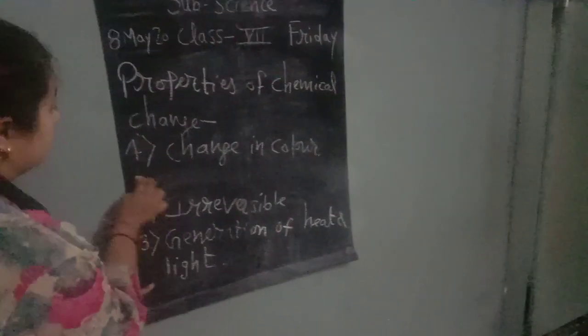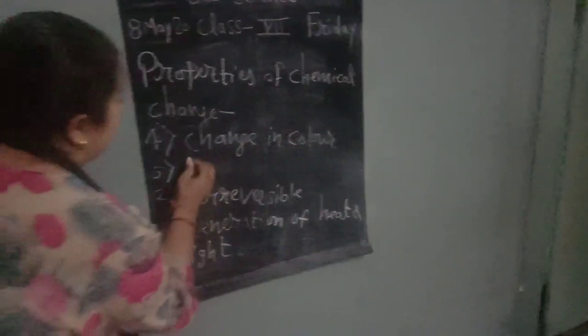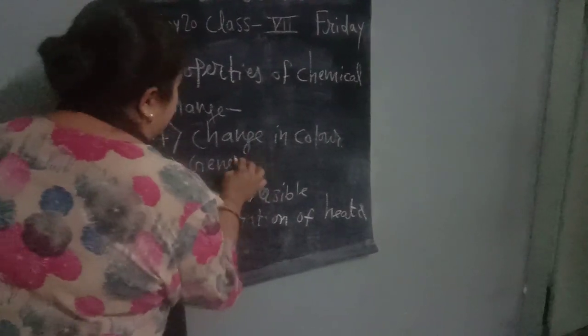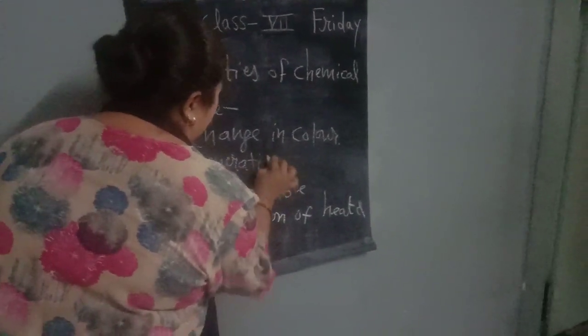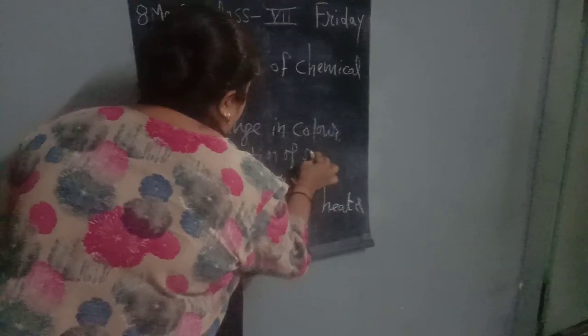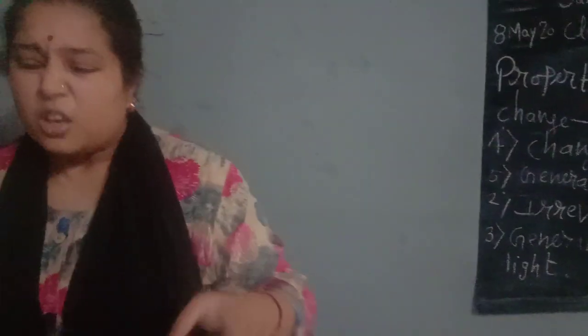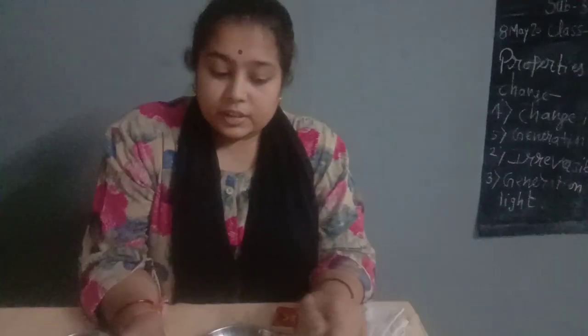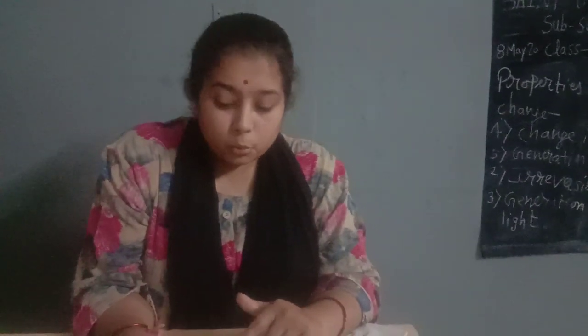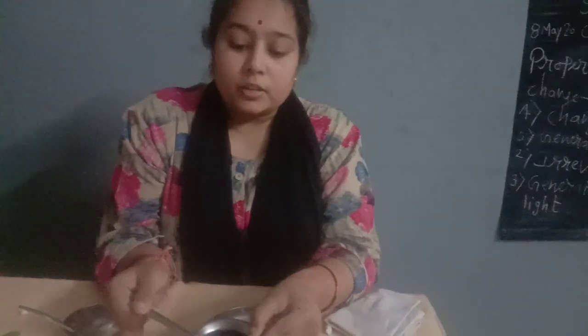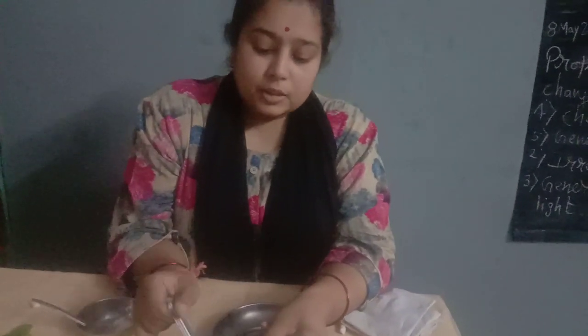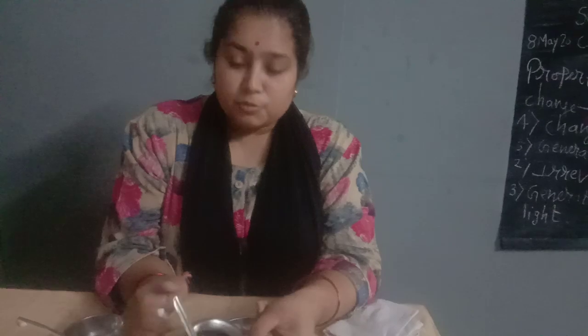Now last but not the least, generation of smell. In chemical change, a characteristic smell is also produced. For example, if you smell this butter and you smell this ghee, there is a difference in the smell of both, and when the ghee is produced, a very sweet type of fragrance comes from it.